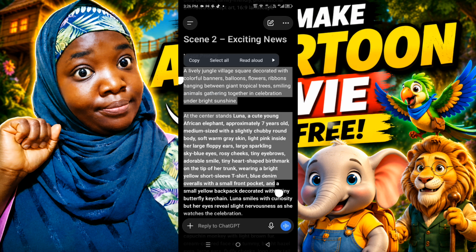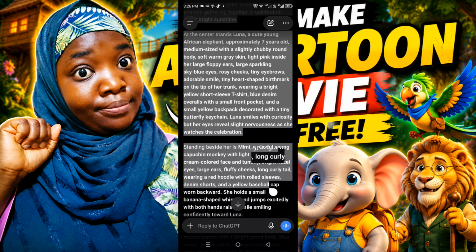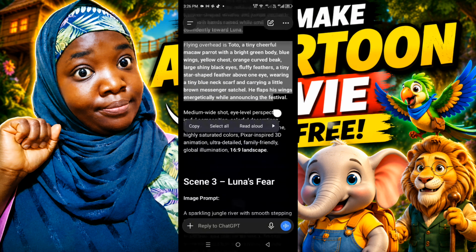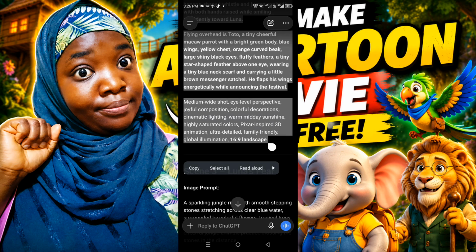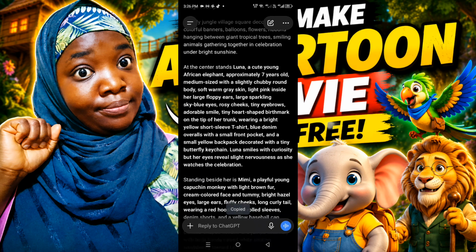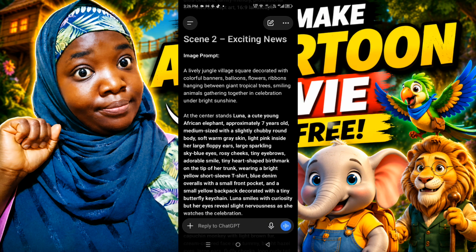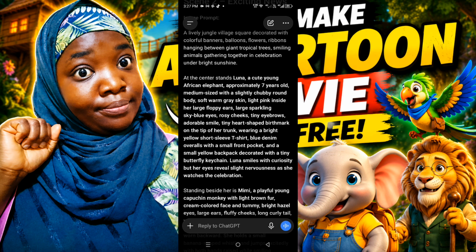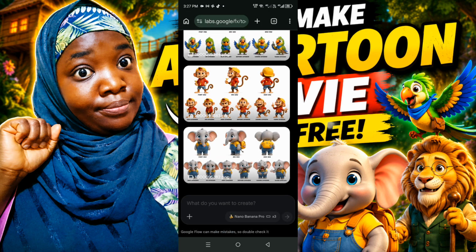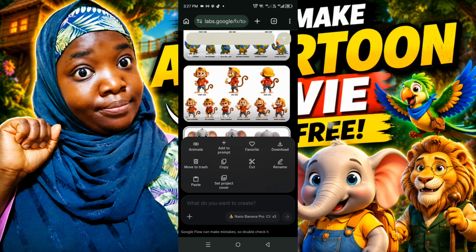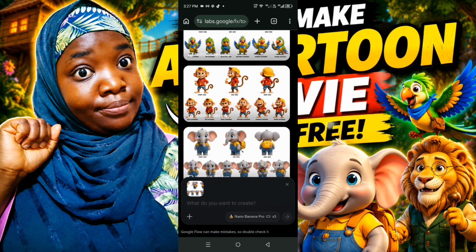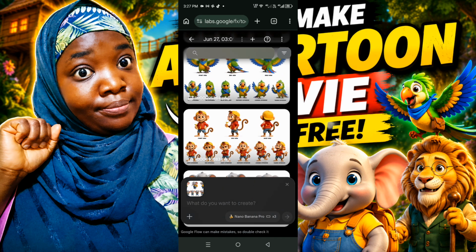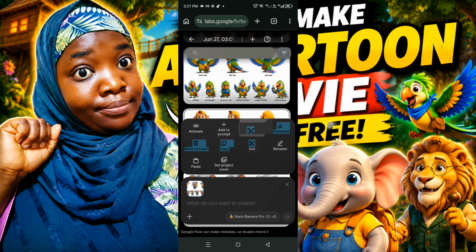I'm just going to copy it real quick and then return back to Flow AI and repeat the same process. Also make sure that you have read through your prompts to decipher which characters are in the prompt. Now in Flow AI, I'm going to quickly add the characters to the prompt. That is the characters that are in the image prompt. So I'm just going to add them real quick.